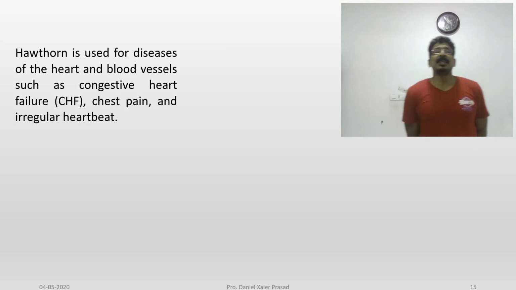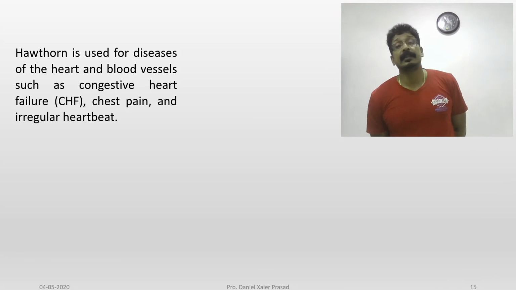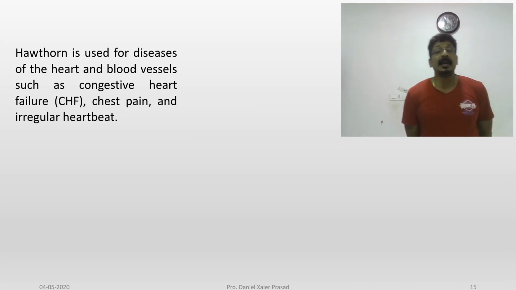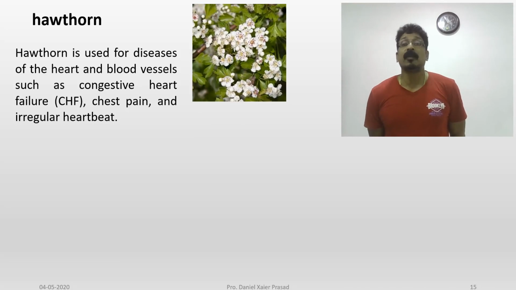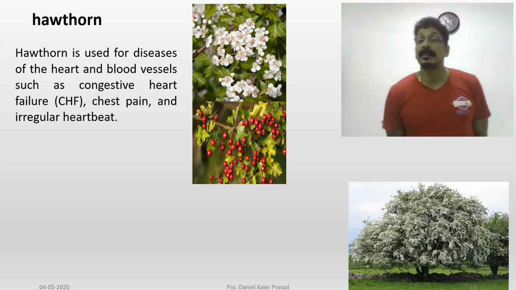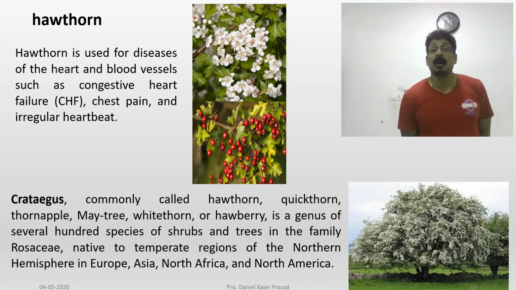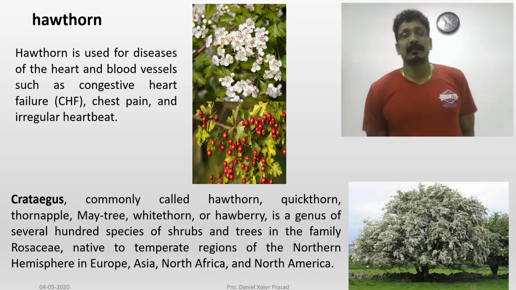Hawthorn is used for diseases of the heart and blood vessels such as congestive heart failure, chest pain, and irregular heartbeats. What is hawthorn? You can see the hawthorn flowers, beautiful flowers, the fruits like this, and the plant will be like this. It's not in our area, and it's commonly called hawthorn, quick thorn, thorn apple, may tree, white thorn, or haw berry.